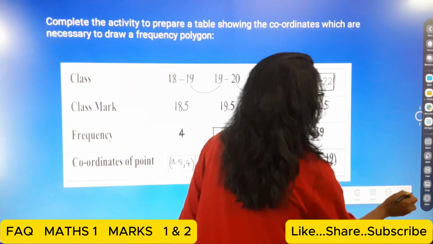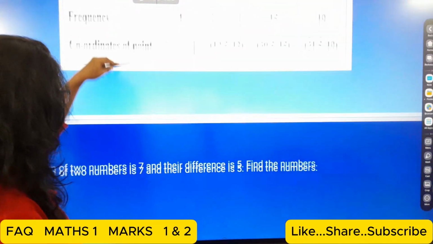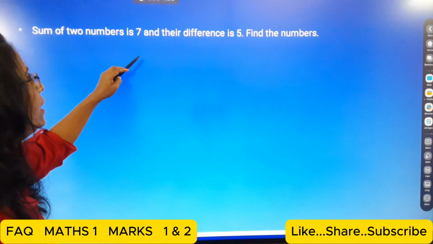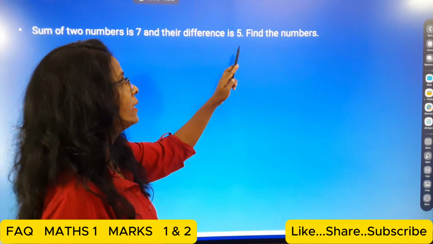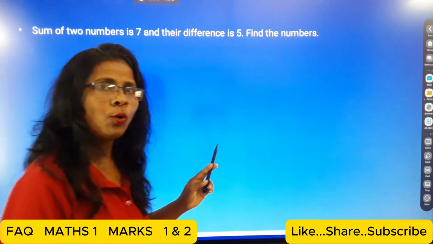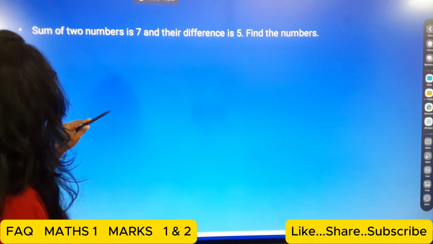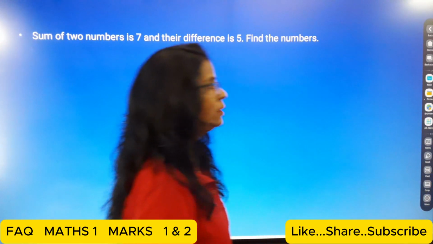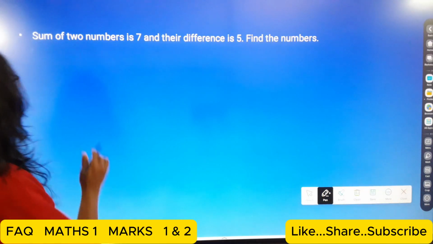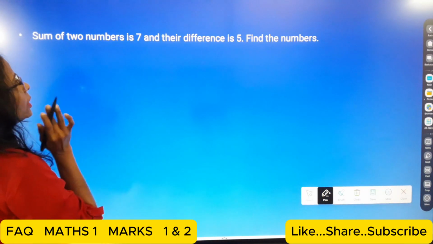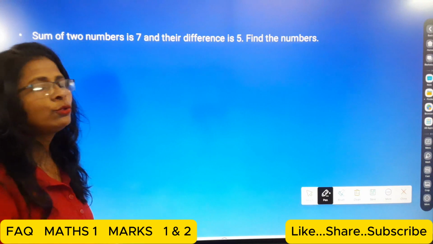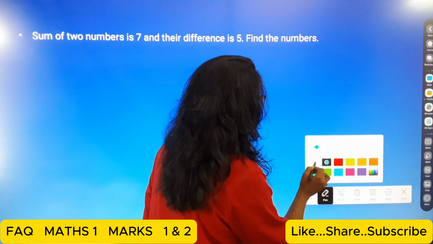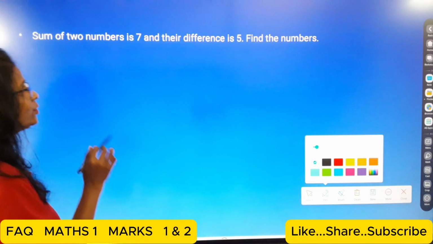Then next one: sum of two numbers is 7 and their difference is 5. Find the numbers. Okay students, so calculate these two numbers. This is a word problem. We don't know which two numbers they are, so we consider them as unknowns.